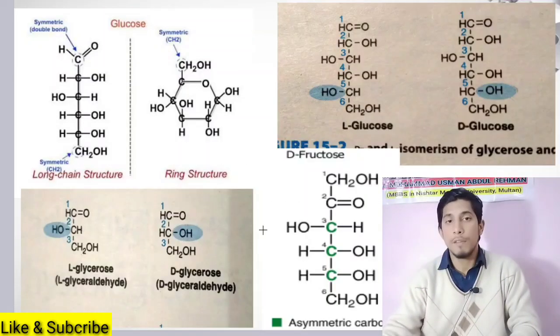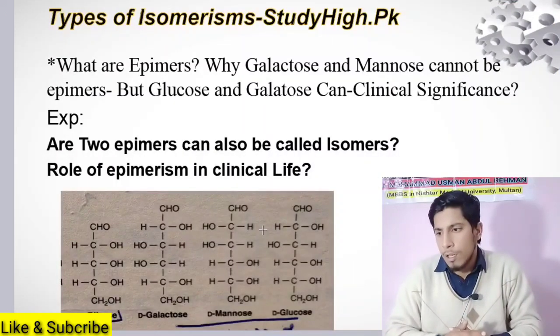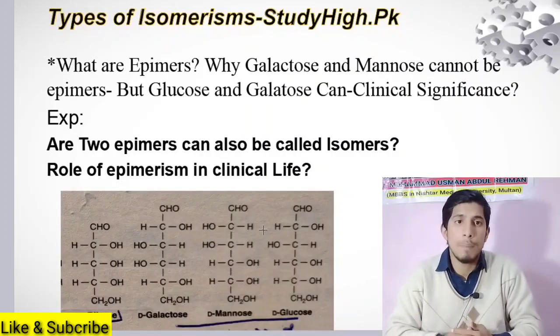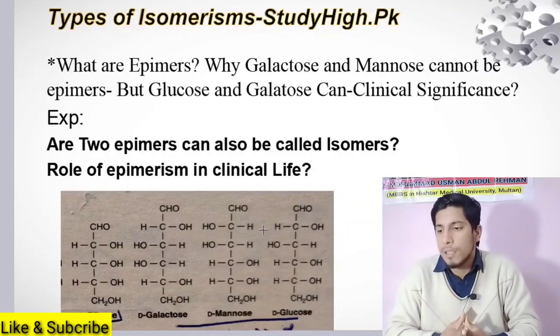So now we will start our next isomerism type, epimers. After completing this lecture about epimers, you will know why glucose and galactose are called epimers of each other, whereas galactose and mannose cannot be epimers.